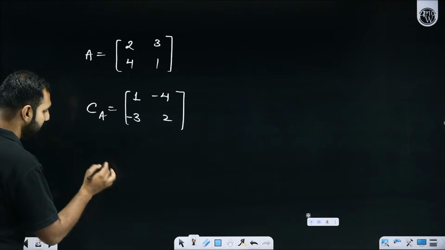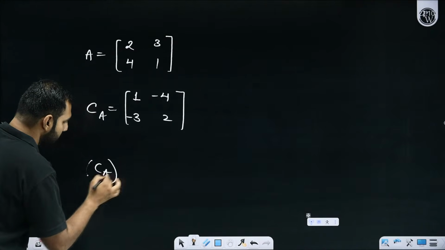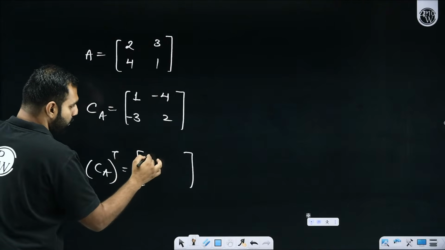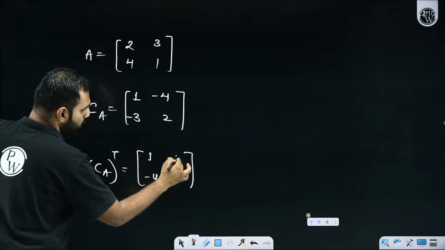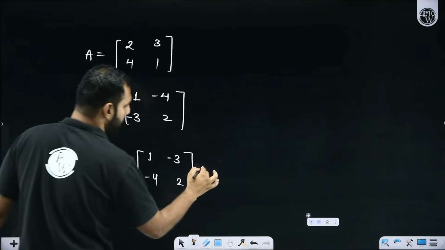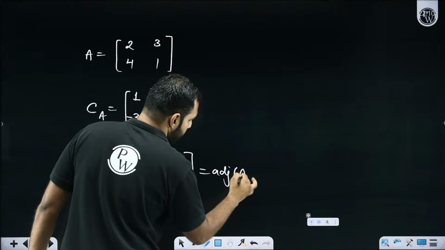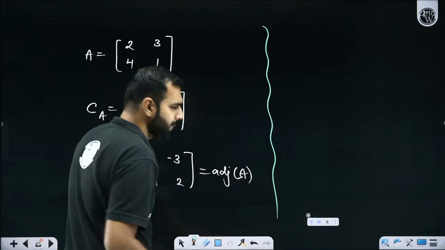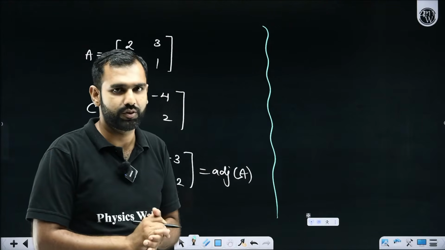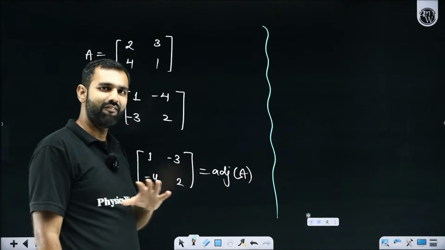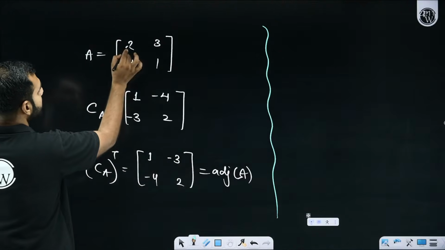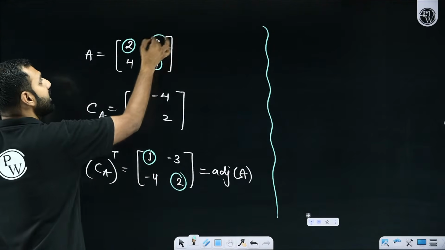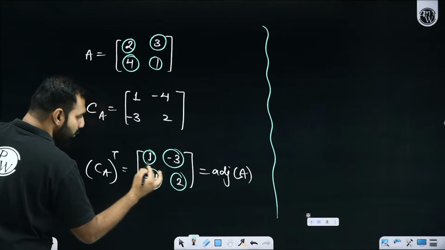Now, you just need to take its transpose. If I take the transpose of the cofactor of A, I hope you remember, rows become columns. So 1 and minus 4 will come here, and minus 3 and 2 will come here. That's nothing but the adjoint of A. Now, if there is a 2 by 2 matrix, you can write its adjoint very quickly. Pay attention, everyone. I hope you notice that this 2 and 1 are clearly swapped here. This 3 and 4 stayed there only, but they came with a negative sign.